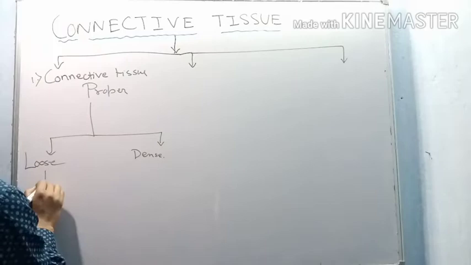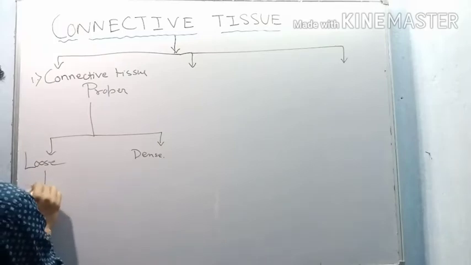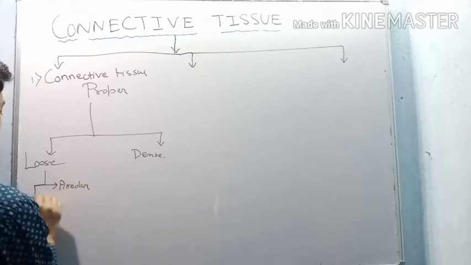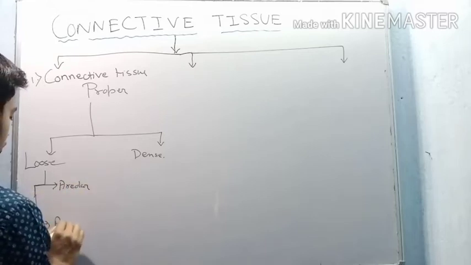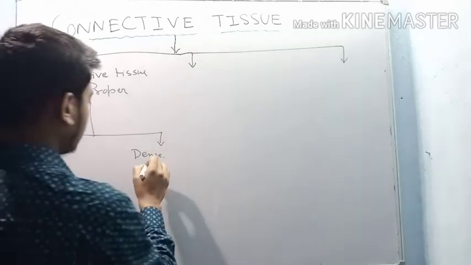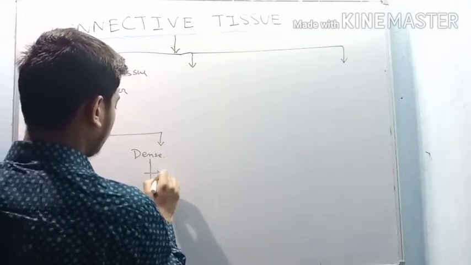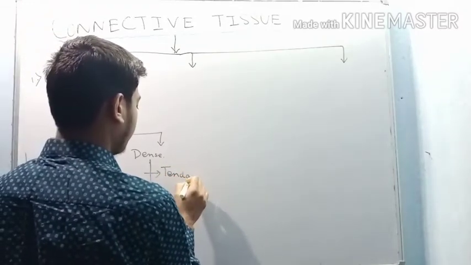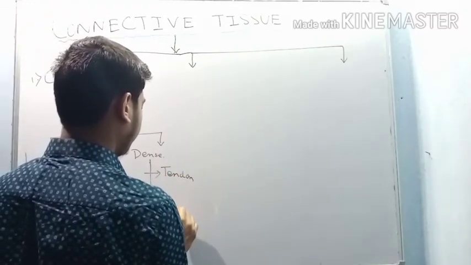The loose connective tissue is also of two forms, that is areolar tissue and adipose tissue. The dense connective tissue is also of two forms, that is tendon and ligament.